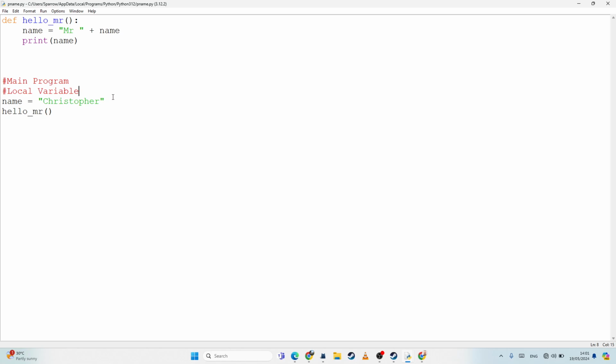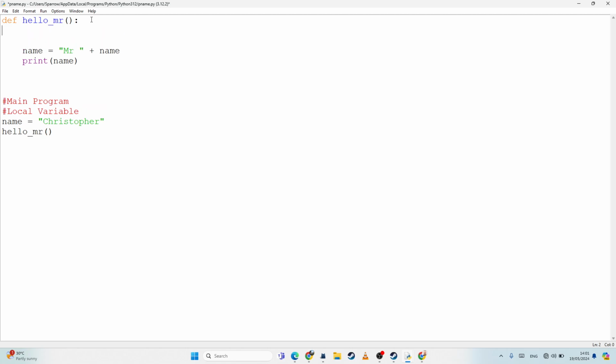So the question I was asked about was a global variable. Now, generally speaking, in real life, there are things that you want to avoid. However, they do seem to use them a lot in the A level. And they're fine when you're just developing your program, but they're a bit of a security risk, especially when you've got all these APIs and connecting programs. You want your programs to be modular. You want to be able to cut out a function and use it somewhere else without needing the main program.